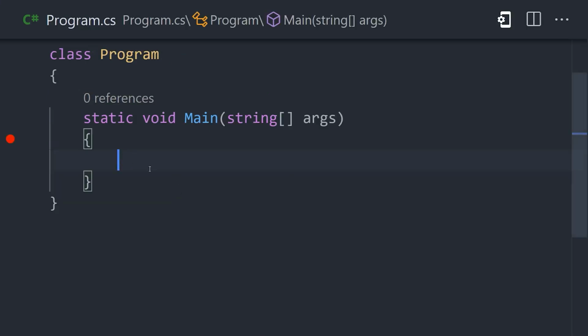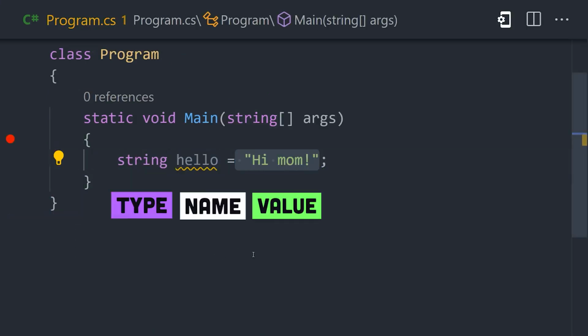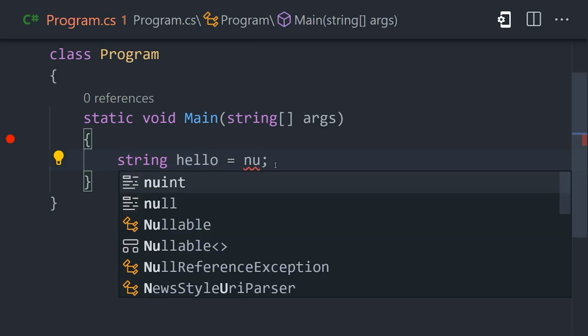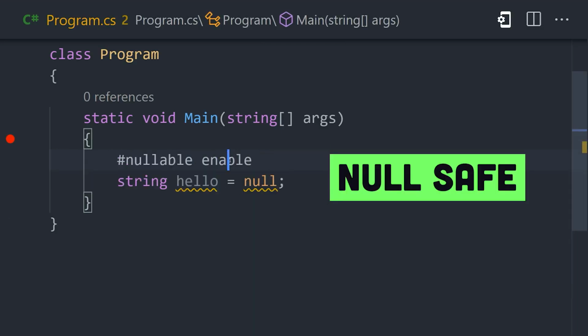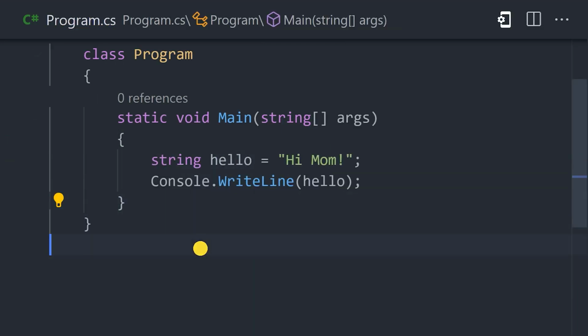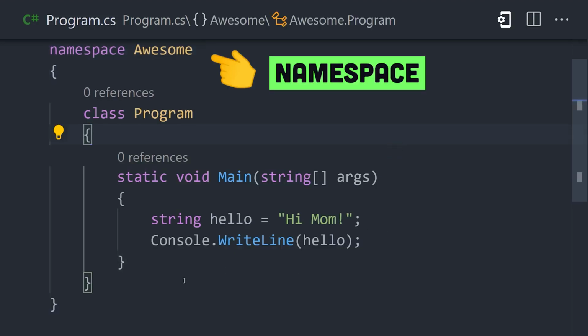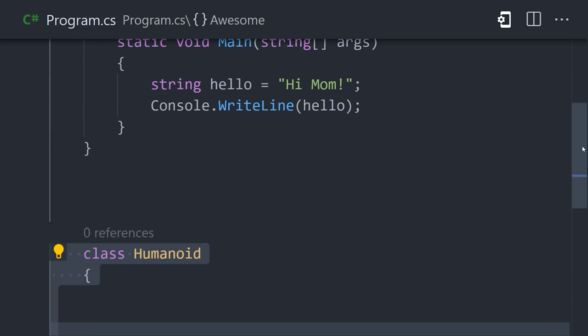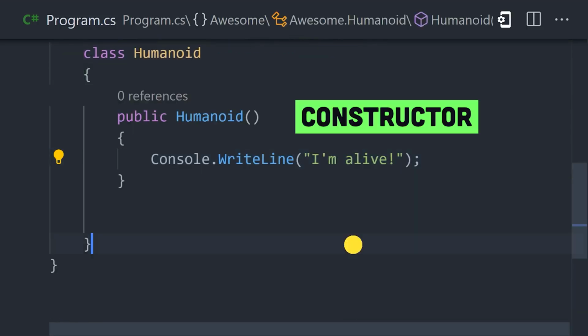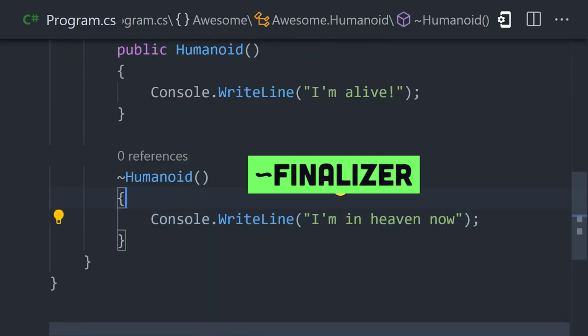Declare a variable by starting with a type followed by a name and value. By default, a value cannot be null, but you can make it nullable by adding a question mark to the type. Now, to organize our code and share it in other files, we will wrap it in a namespace. We can then create a new class inside the namespace that has a constructor when the class is instantiated and a destructor when the class goes out of scope.